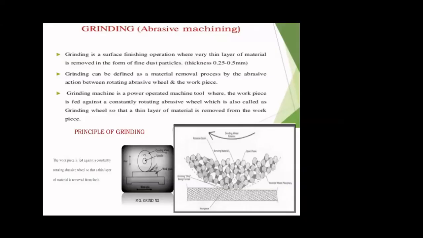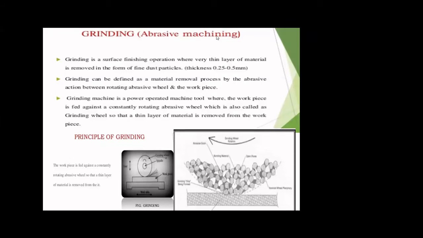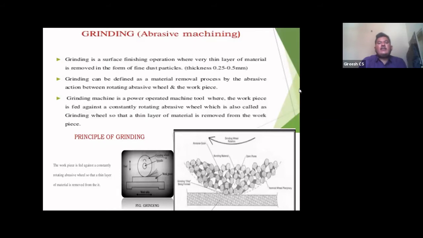Next one is grinding. As you know, grinding is a surface finishing operation where a very thin layer of material is removed in the form of fine dust particles. Because of friction in the grinding operation, because of abrasive action, material will be removed. The material is not removed in the form of chips here. Here the material is removed in the form of atoms or particles.